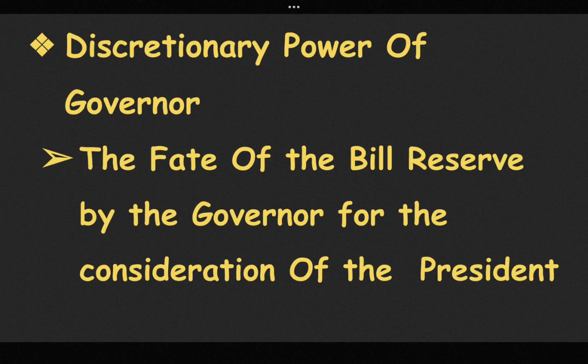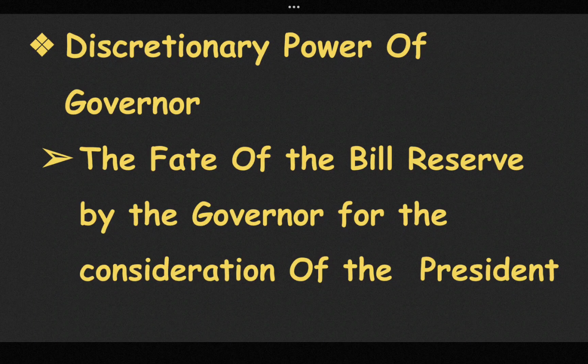After a bill is passed by the state legislative assembly or the state legislature, it is presented to the governor, who shall declare either that he assents to the bill, or he withholds the assent, or that he reserves the bill for the consideration of the president. Or, in case of a non-money bill, he can return the bill as soon as possible to the house or houses for reconsideration only once. And here also, again, Article 163 clause 2 is misused.